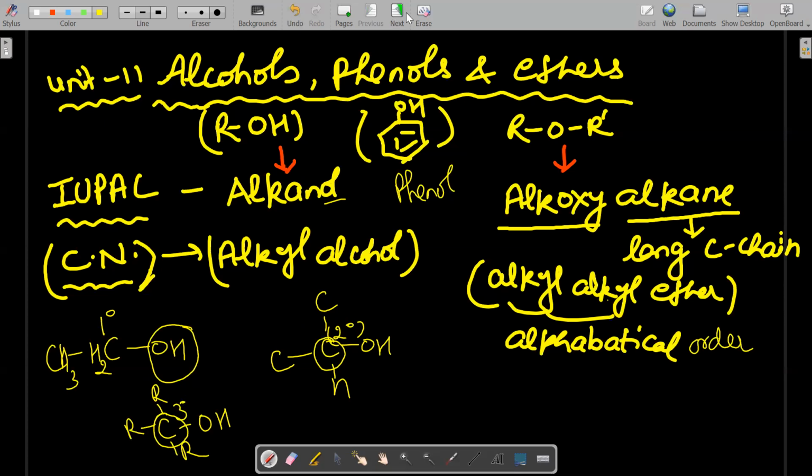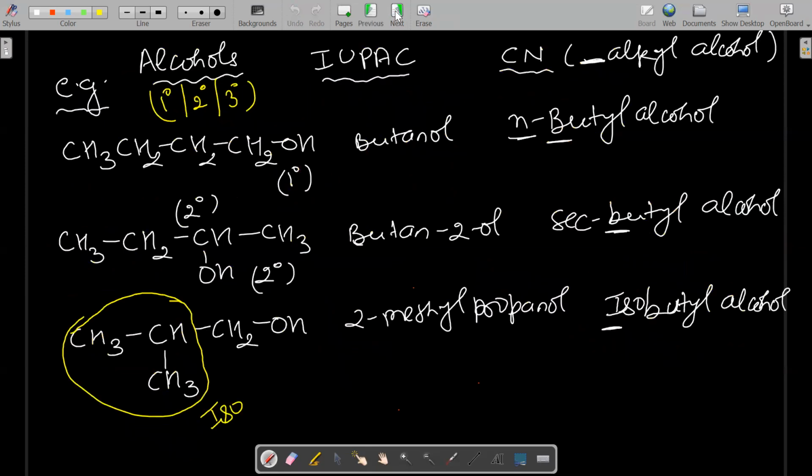So now we'll see examples. We will do several things: the IUPAC name, the common name, and which degree of alcohol it is, whether primary, secondary or tertiary. The first example is CH3CH2CH2CH2OH. So this is butanol, or butan-1-ol.